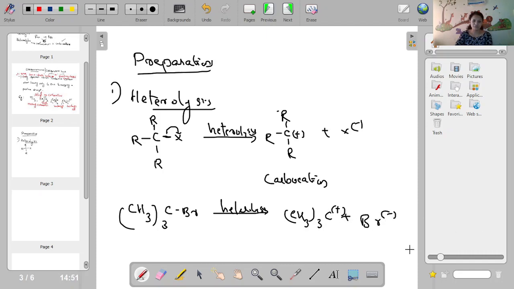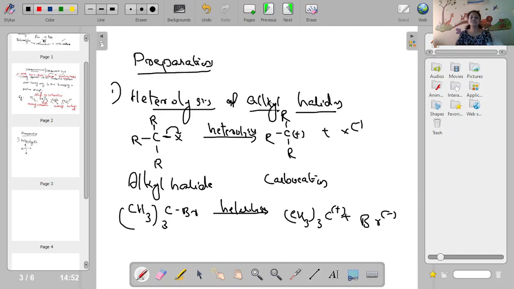So either you remember by R or by CH3. Here I have only put CH3 for R. In the place of R you can put H, you can replace one R and put H, or put two CH3, however you put it is fine. Generally C connected to three groups and a halogen. Okay, alkyl halides. We are discussing the heterolysis of alkyl halides. So alkyl halides undergo heterolysis, cleavage, forming carbocation, is it?